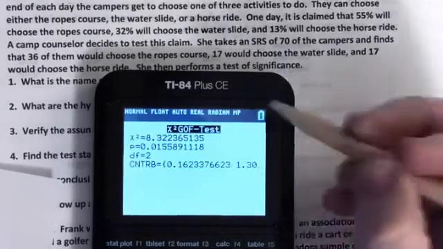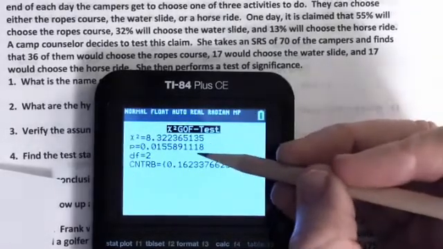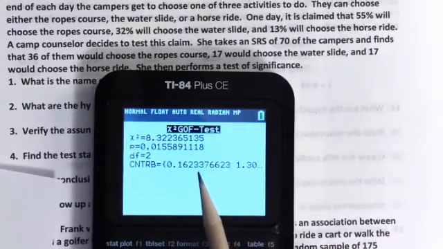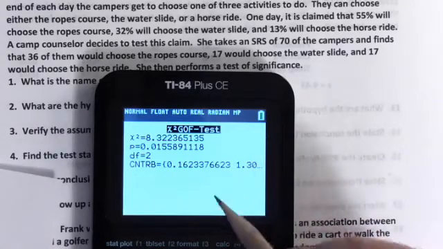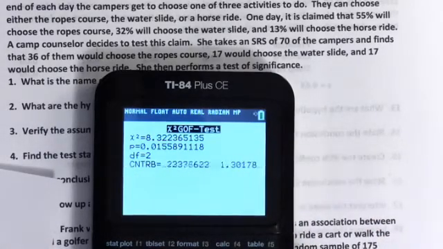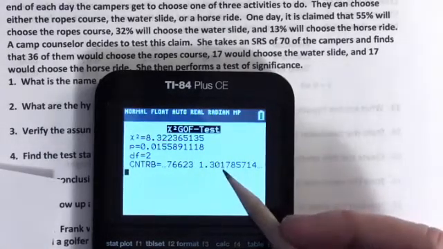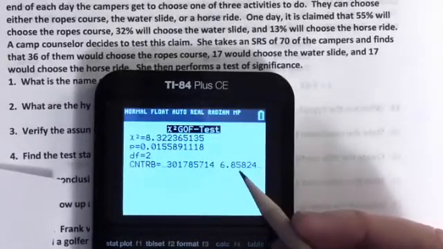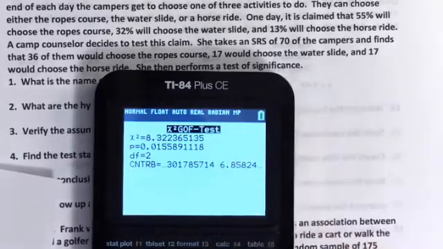You go calculate. And there's our chi-square test statistic, our p-value, and our degrees of freedom. And here are the contributing parts to the chi-squared, in the order that we listed them. That's the contributing part for the ropes course. That's the contributing part for the water slide. And that's the contributing part for the horse ride, which would be the biggest contributor to the chi-squared.